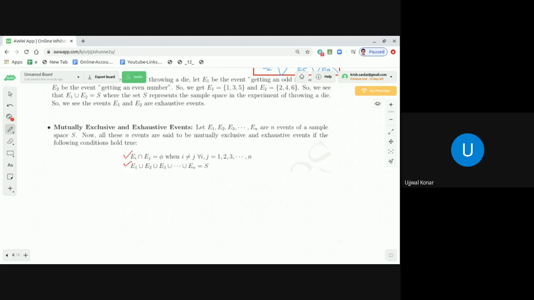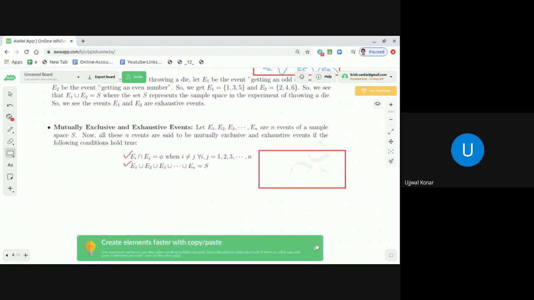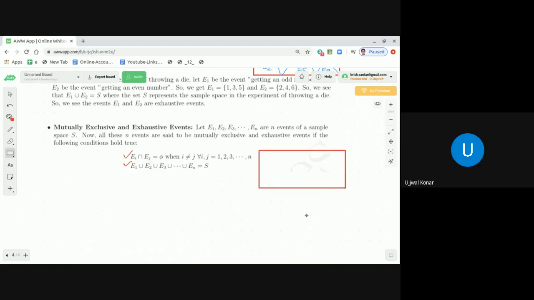Let me give you a very practical example. Suppose a doctor visits his chamber. The doctor starts from his home and visits his chamber. While I'm explaining, let me also give a set theoretic notation so that you can get a very clear idea about what I'm talking about. Suppose this is the entire sample space, and in this sample space, the doctor is visiting from his home to his chamber, meaning his hospital or clinic, whatever.